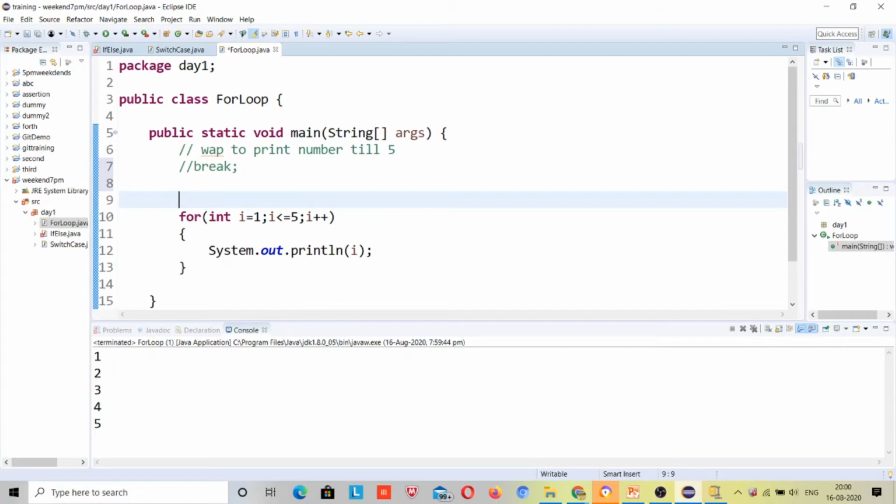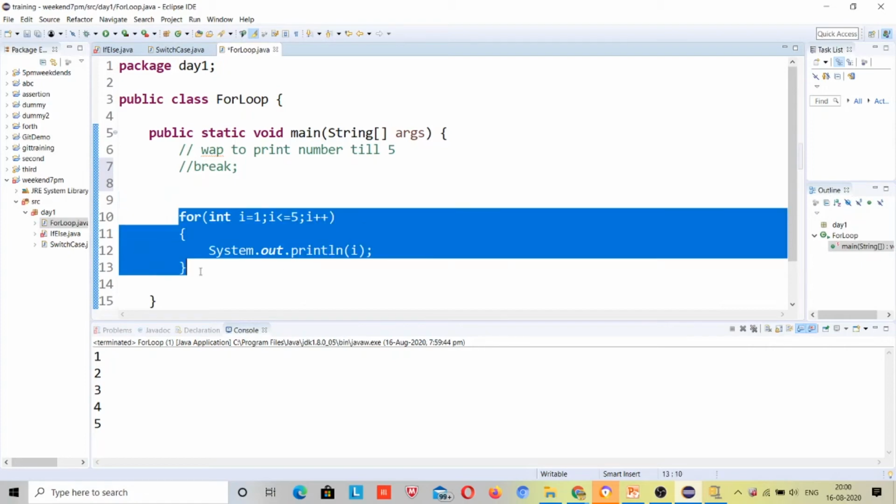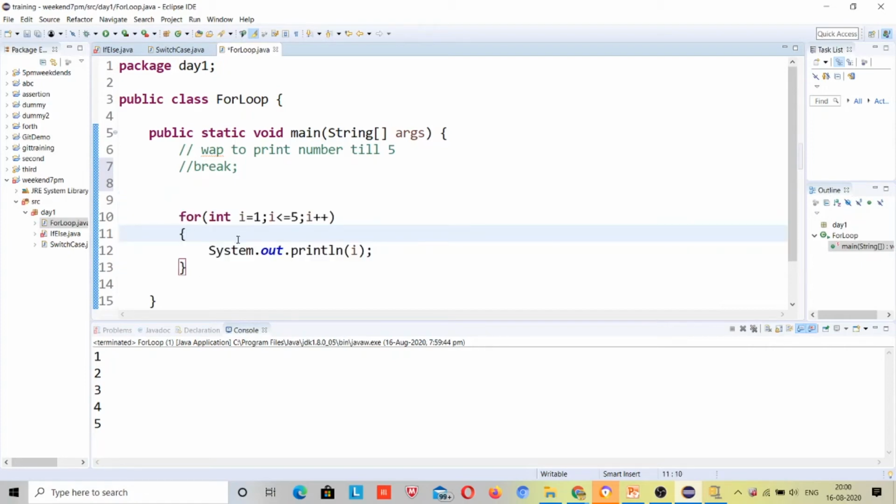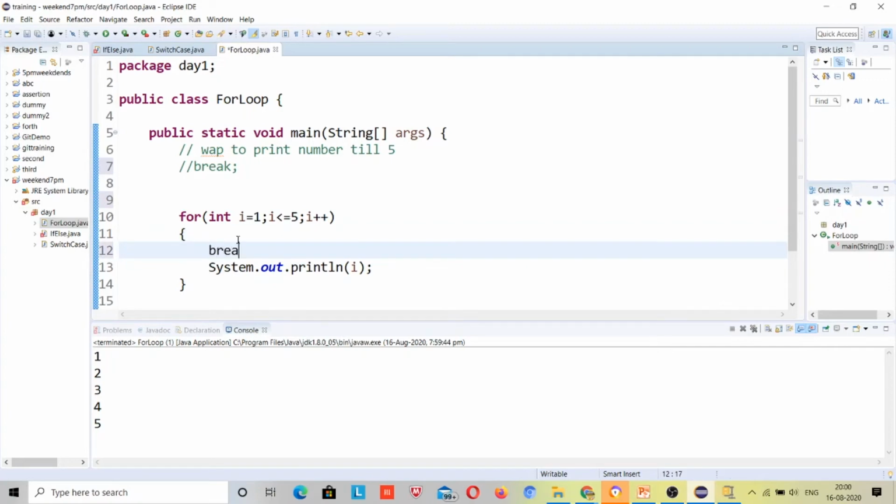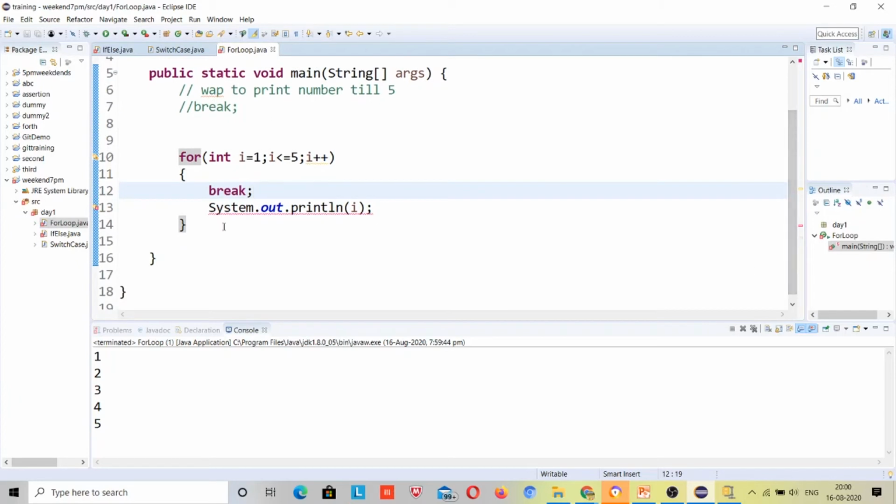Suppose we are using this for loop, so if there is a break statement, it will directly throw outside of the loop. Suppose the first line of code it finds is break, so this will throw